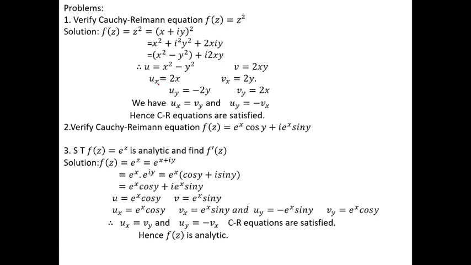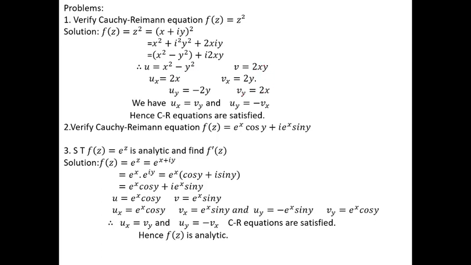Differentiation of u with respect to x can be written as u_x is equal to differentiation of x square is 2x minus differentiation of y square is 0. And similarly, ∂v/∂x is equal to 2 into y is a constant, differentiation of x is 1. Therefore, the answer is 2y. Now, differentiate u and v with respect to which variable? y variable. Therefore, ∂u/∂y, also written as u_y, is equal to minus 2y and ∂v/∂y is equal to 2 into x, which is constant.